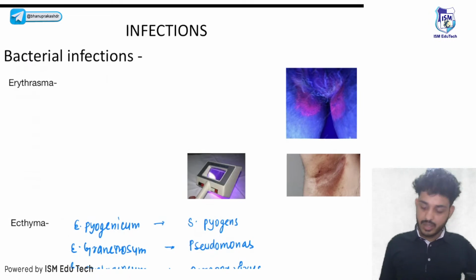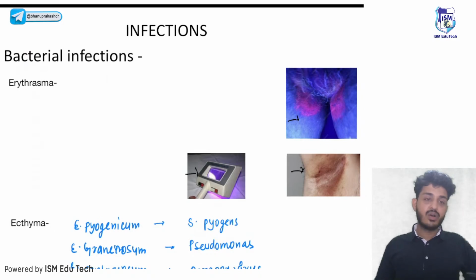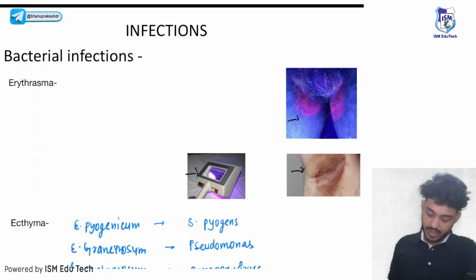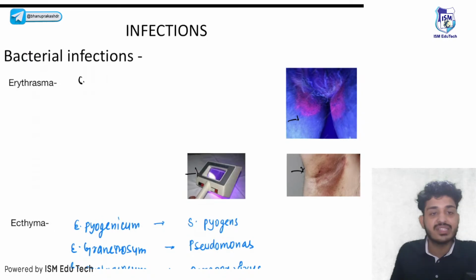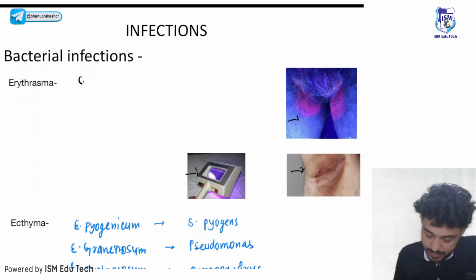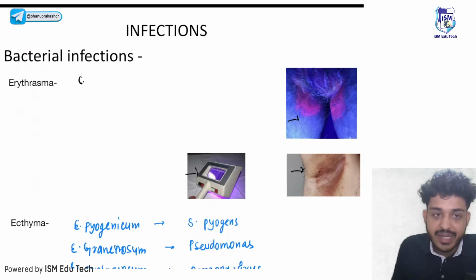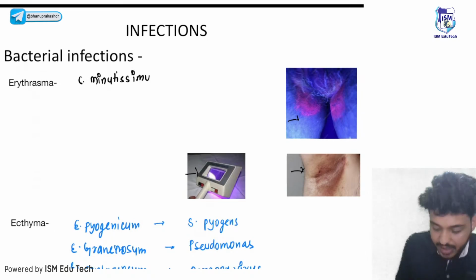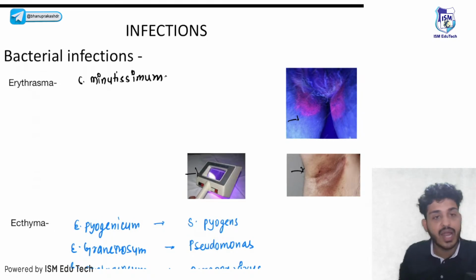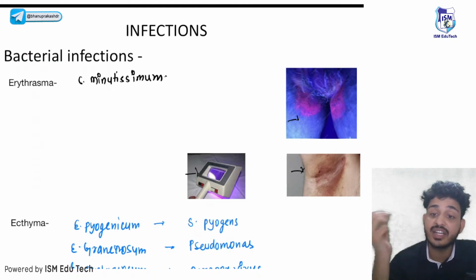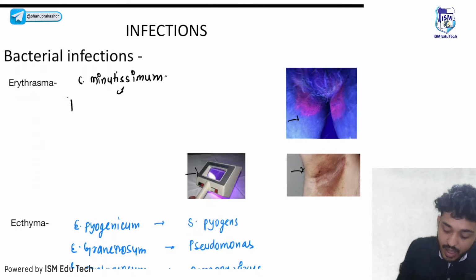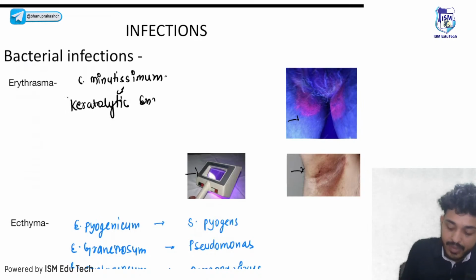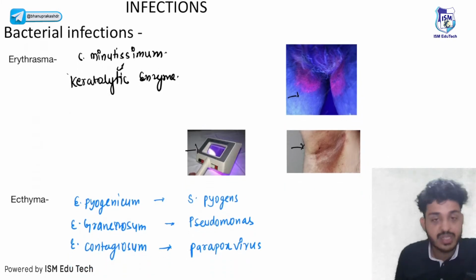In bacterial infection, look at this. What is the causative organism of erythrasma? Can anyone tell me? This is very important, asked again and again multiple times. That is your Corynebacterium minutissimum. Corynebacterium minutissimum will release a keratolytic enzyme, and that keratolytic enzyme will lead to damage of the keratin cells.